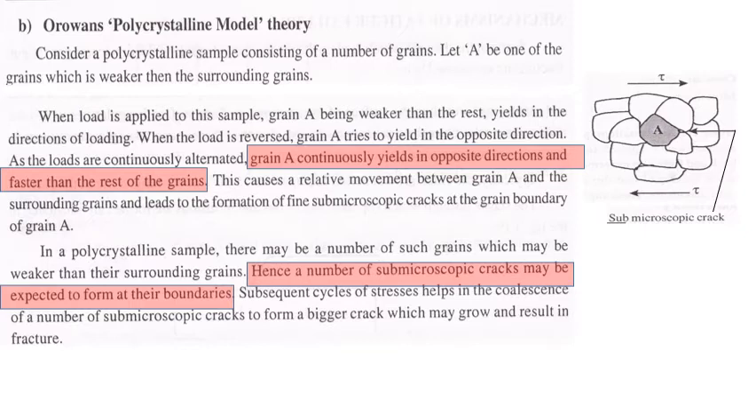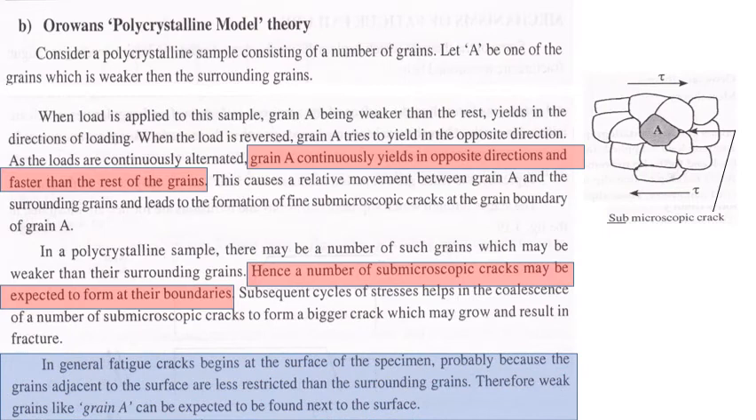These are the two theories by which we can explain how cracks get initiated or nucleated at the surface and may lead to the failure of a material by fragmentation. So in general, these fatigue cracks begin at the surface of the specimen, probably because the grains adjacent to the surface are less bonded. They are very free to move.